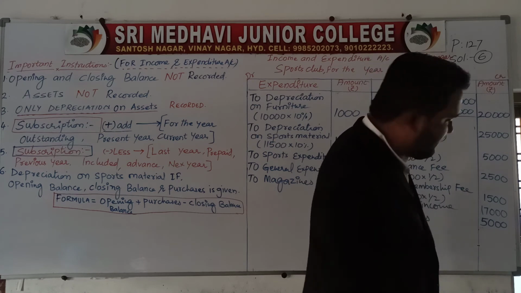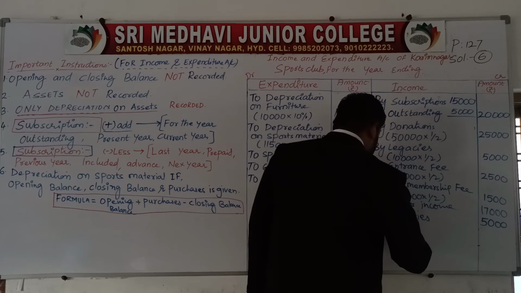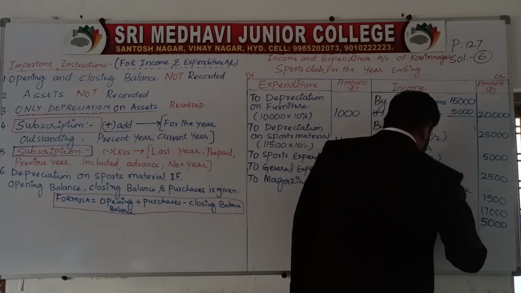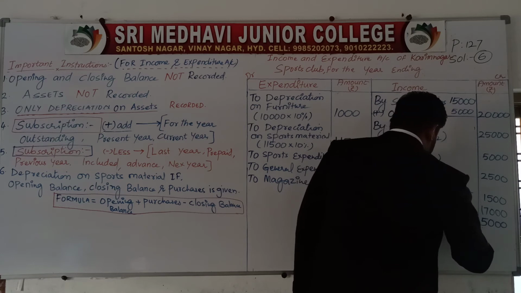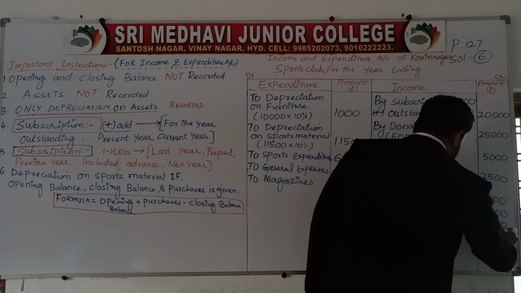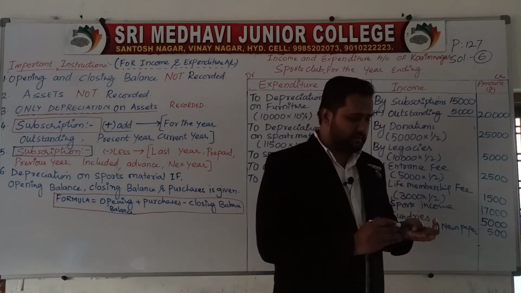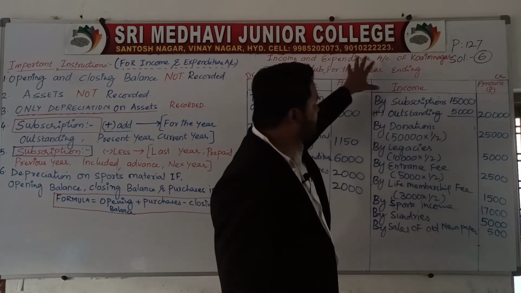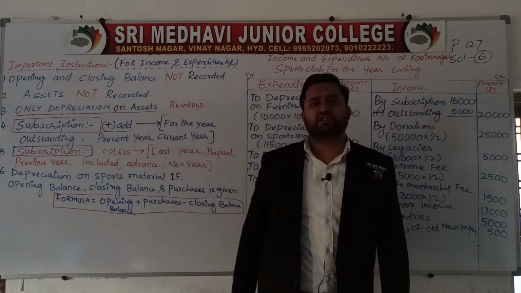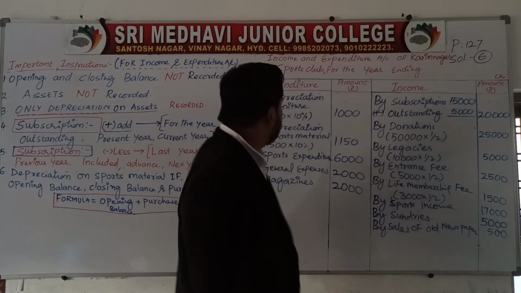Sale of old newspaper, 500. By sale of old newspaper, 500. That's all from your receipts. All the receipts we have extracted, while important instructions also we have taken into consideration. All the receipts here, all the payments here.